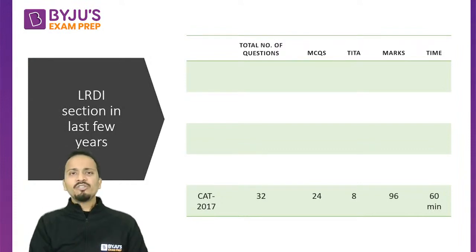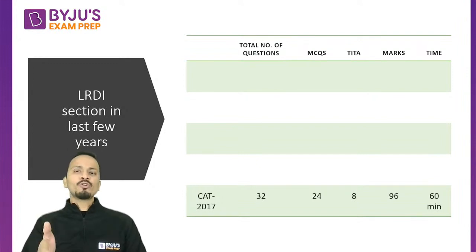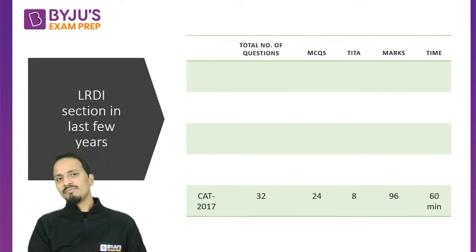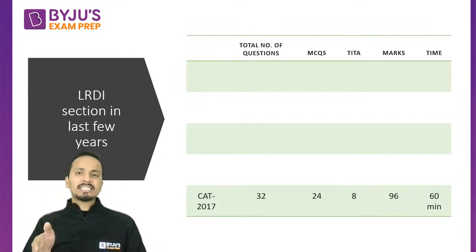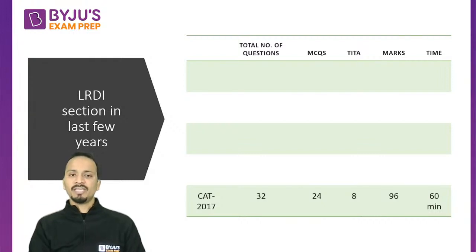So only MCQs have negative marking. We can say that of a total of 32 questions, 24 were MCQs having negative marking of -1, and 8 were TITA questions. All right, and a total of 96 marks were allocated. This section was allocated a sectional time limit of 60 minutes.